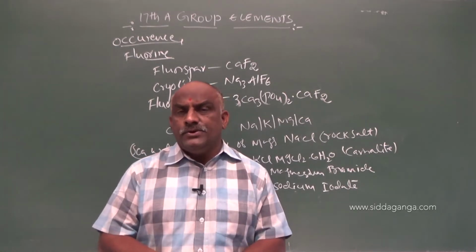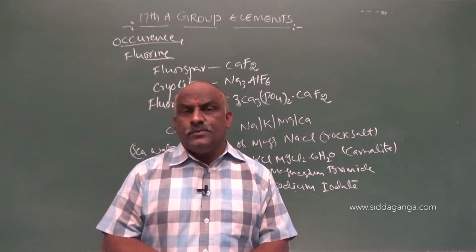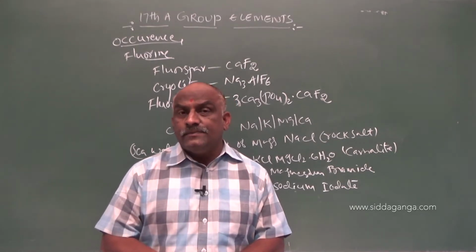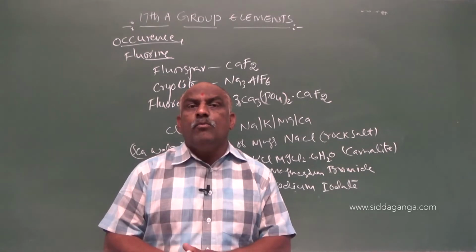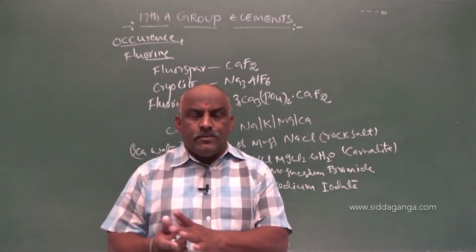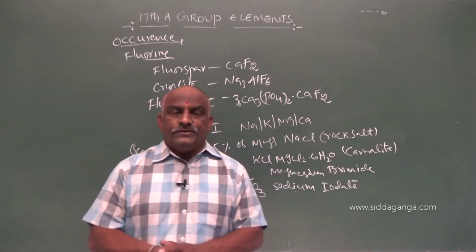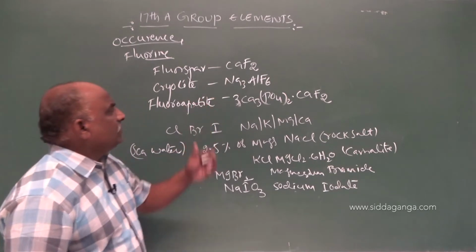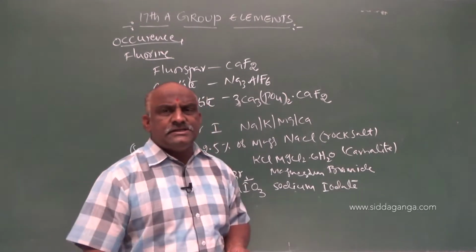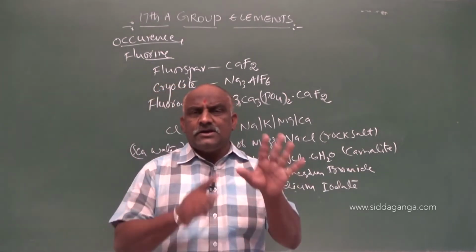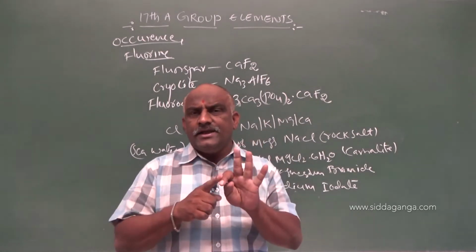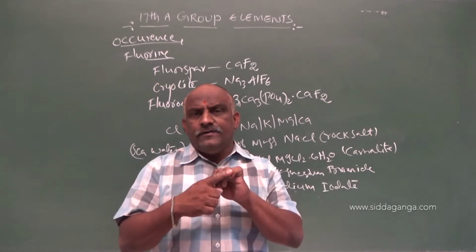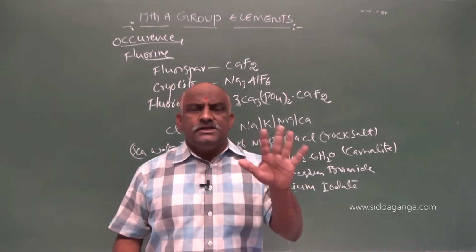Halogens means salt producers. Halogen is a Greek word. Halo is salt, gen means born. The combination of salt and born is salt producer. So, what are the general trends of these halogens? General trends means we discuss five properties: electron configuration, atomic and ionic radii, ionization enthalpy, electron gain enthalpy, and electronegativity. These five points are said to be general trends.